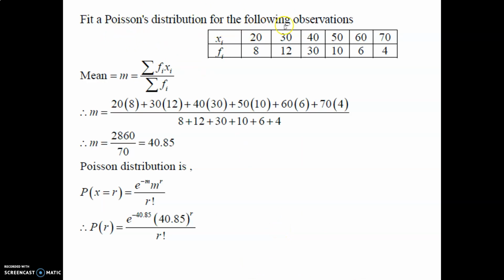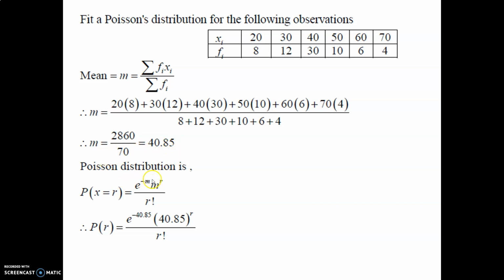Fit a Poisson distribution to the following observations. This is asked as a 4 marks question. Xi: 20, 30, 40, 50, 60, 70. Fi: 8, 12, 30, 10, 6, 4. M is equal to summation Fi Xi upon summation Fi, that is 20 into 8 plus 30 into 12 plus 40 into 30, 50 into 10, 60 into 6, 70 into 4. The number of elements is the total summation of Fi, 8 plus 12 plus 30 plus 10 plus 6 plus 4. We derive 2860 upon 70. M is equal to 40.85.